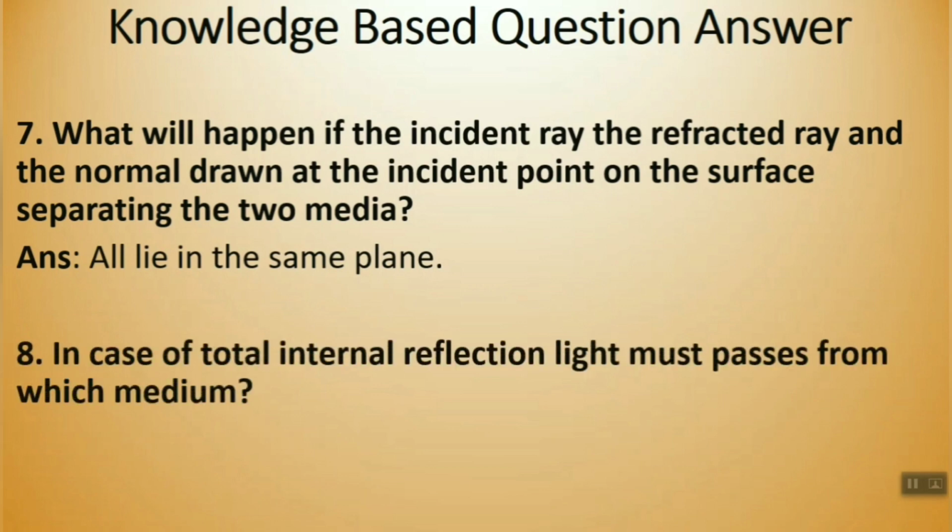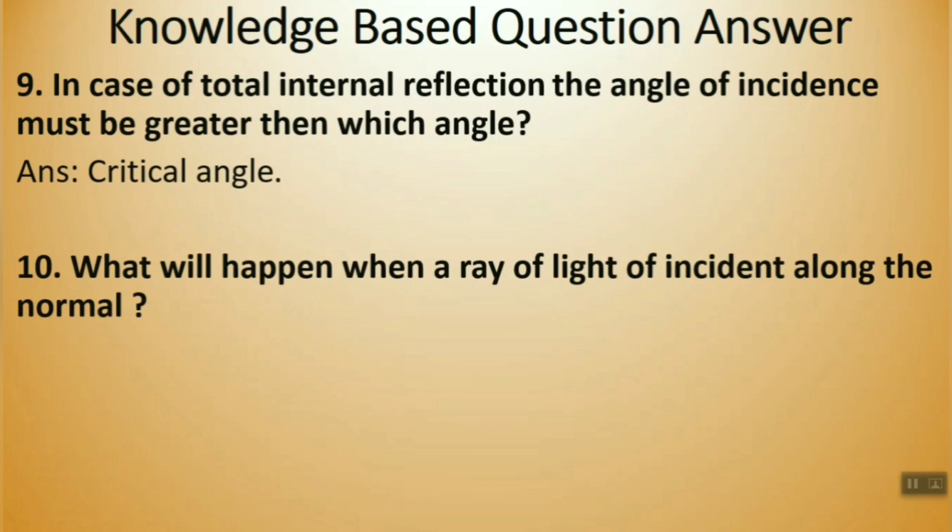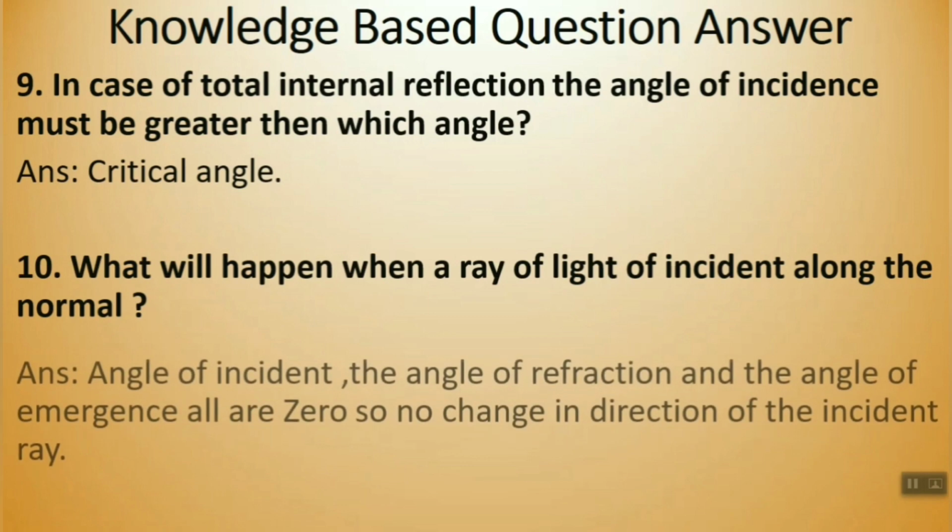Next one, in case of total internal reflection, light must pass from which medium? Yes, denser to rarer medium. Number 9, in case of total internal reflection, the angle of incidence must be greater than which angle? Yes, critical angle. Number 10, what will happen when a ray of light is incident along the normal?